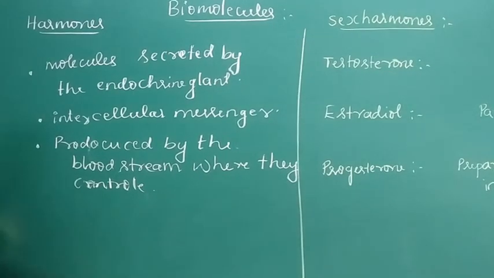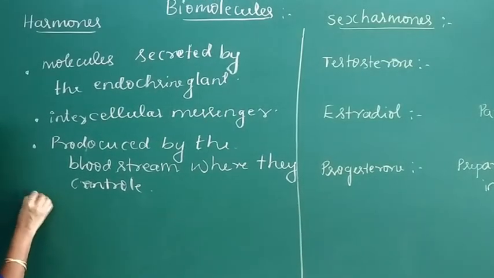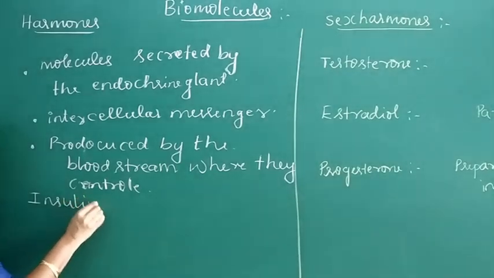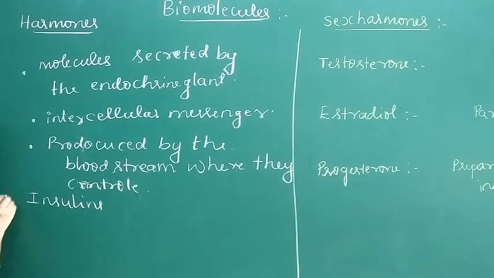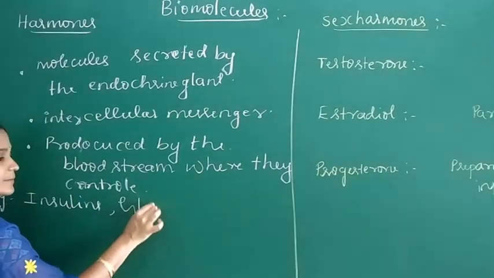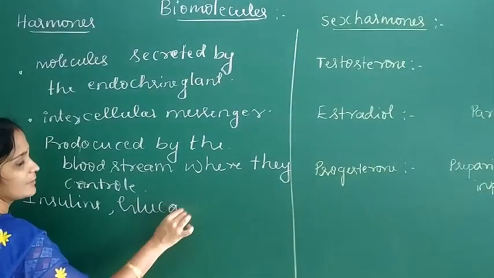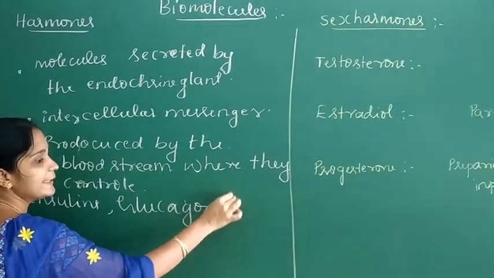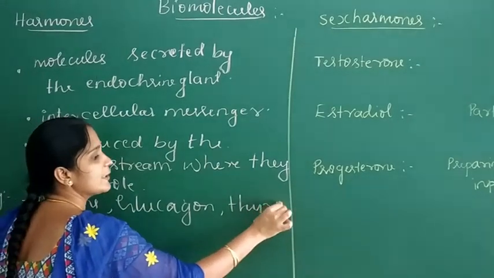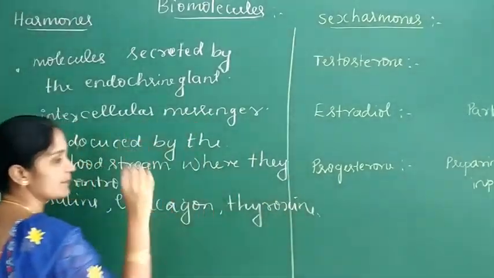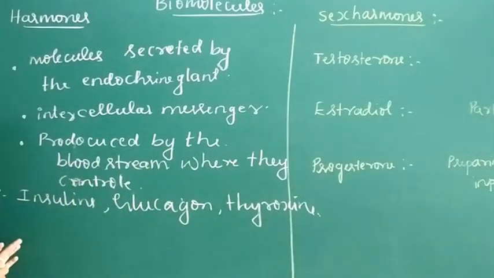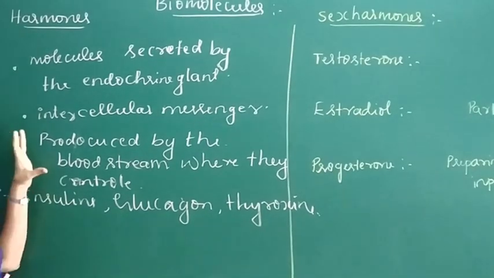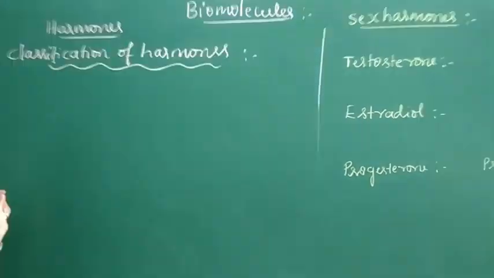Examples of hormones are insulin, glucagon, thyroxine, adrenal cortex hormones, etc.